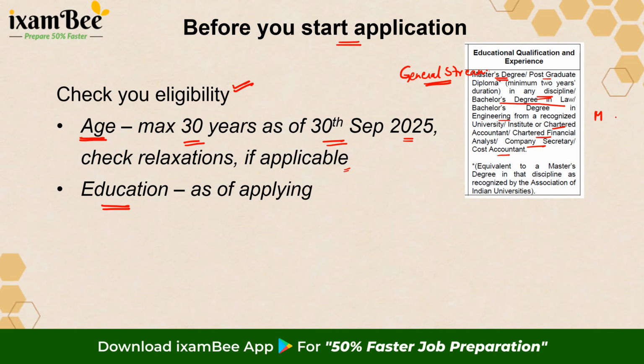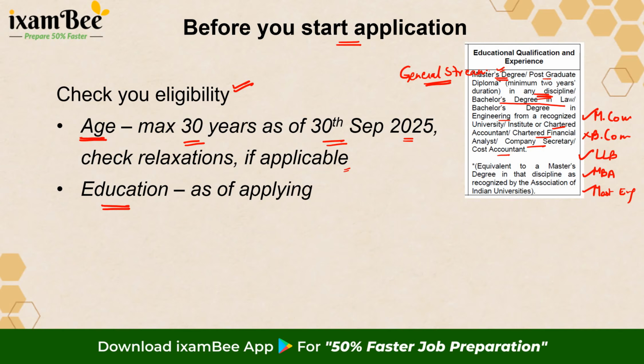To give you an example, if you have done MCom, you will be eligible. However, if you have done only BCom, then you will not be eligible. If you have done LLB, you will be eligible. If you have any engineering degree, bachelor's level, you will be eligible. If you have MBA, you will be eligible. If you have a master's in English, you will be eligible. Why? Because a master's degree in any discipline is allowed. So these were some of the categories that I have mentioned over here.